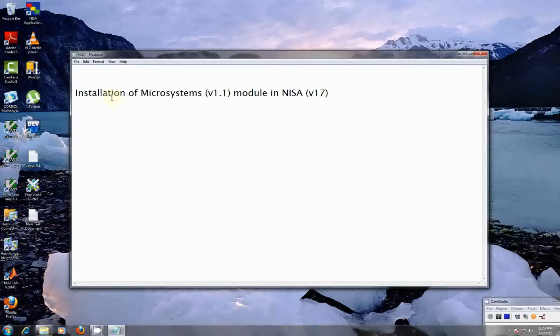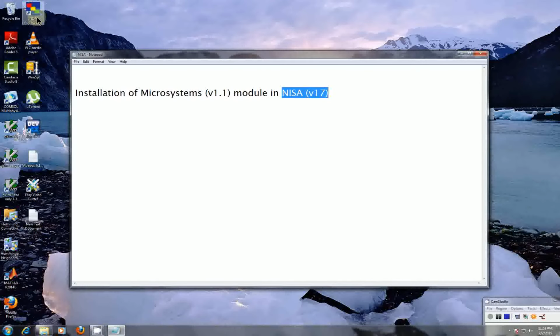In this first video, we will introduce how to install the Microsystems module in NISA. Before we begin installation of the Microsystems module, we should install NISA, which is obtained through a source like DVD, CD or whatever is provided by CSIL company. Definitely one needs to have a valid license for it.